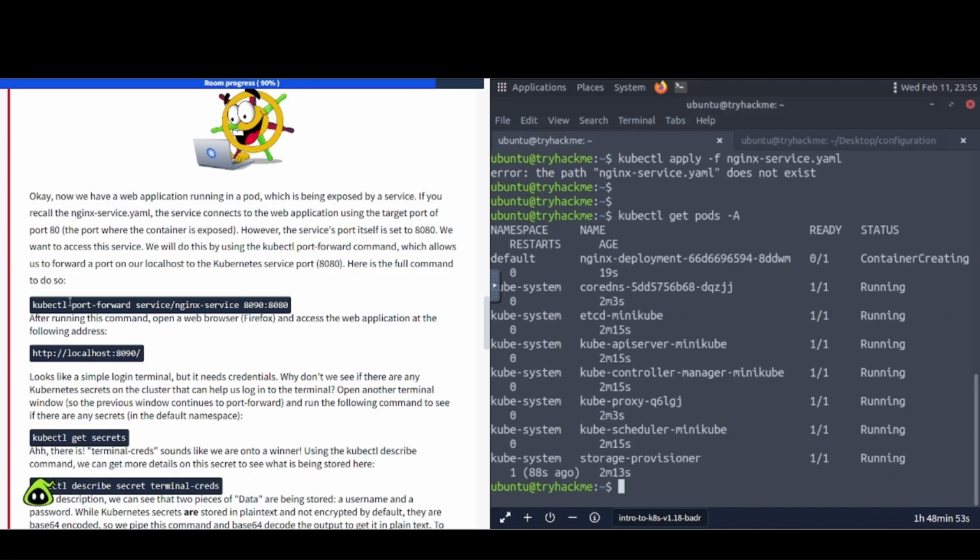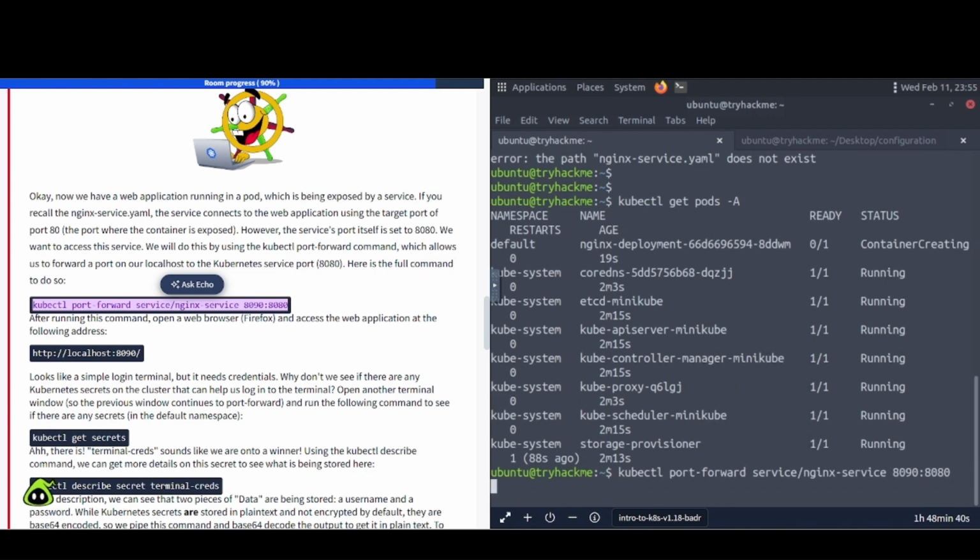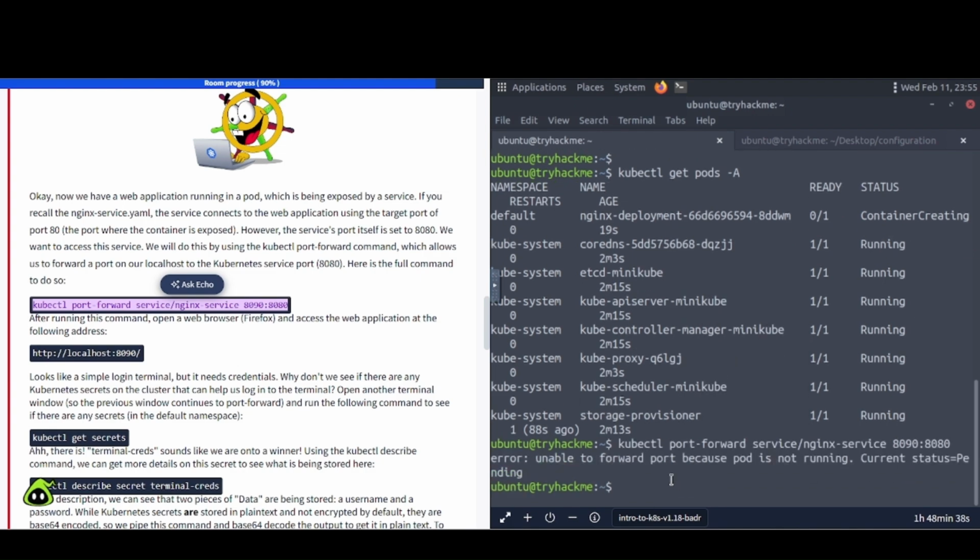Here's the full command. Okay, so we have kubectl port-forward service nginx, and they have service port 8090 to 8080. So let's go ahead and paste that in there. It's not running. Okay, so I guess we have to give it a few minutes to fire up completely.